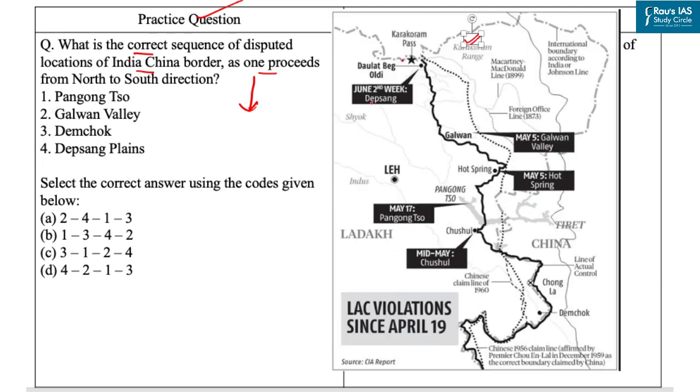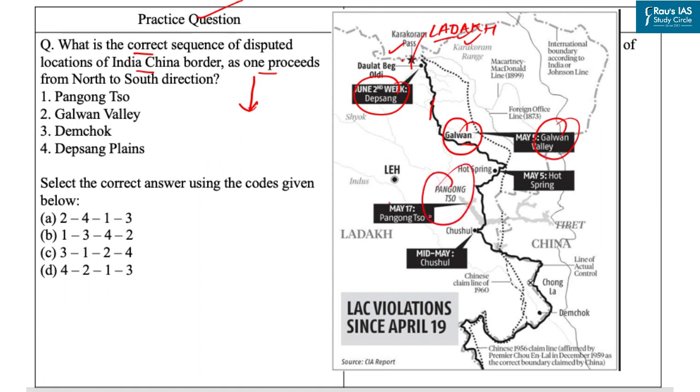Now as one proceeds from north to south, the first is Depsang Plains, a high altitude plain in the northwest portion of the disputed Aksai Chin region of Kashmir, divided into Indian and Chinese administered portion by a line of actual control. India controls the western portion of the plains as a part of Ladakh, while the eastern portion is controlled by China and claimed by India. Second is Galwan Valley. Now Galwan River flows from the disputed Aksai Chin area administered by China to the Union Territory of Ladakh. The narrow valley of the Galwan River as it flows through the Karakoram Mountains has been a flashpoint between China and India in their border dispute.